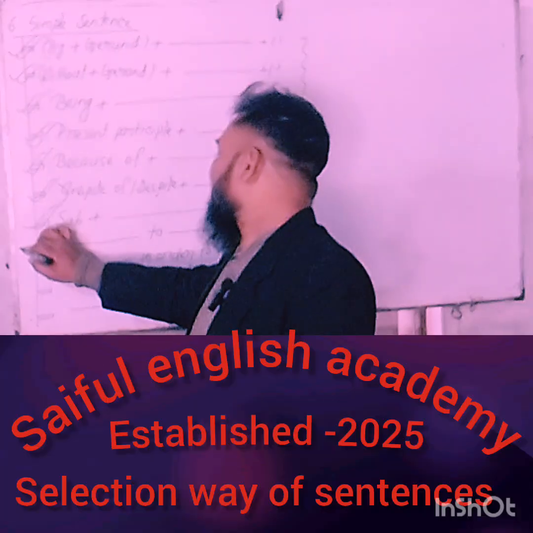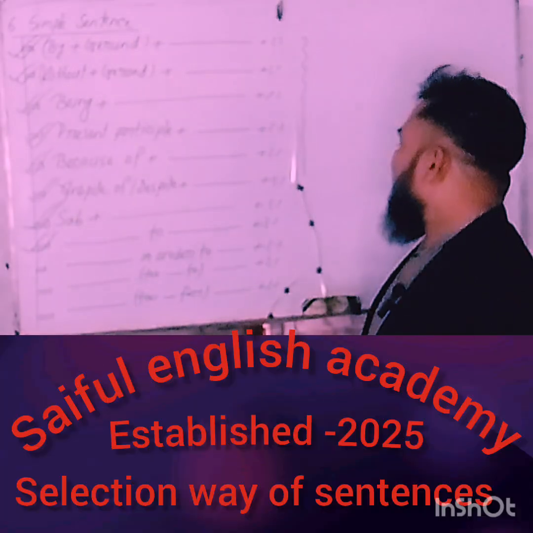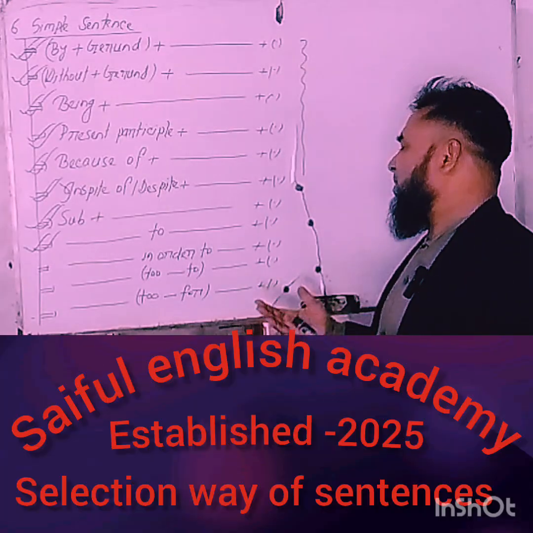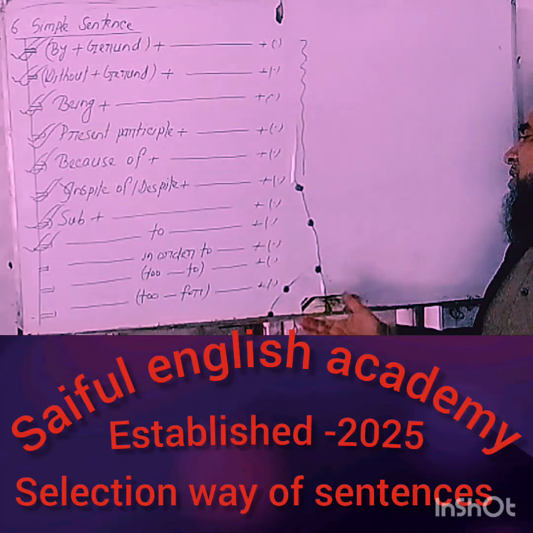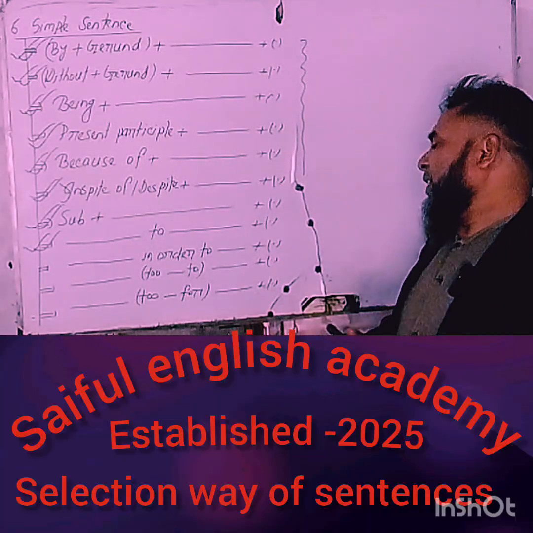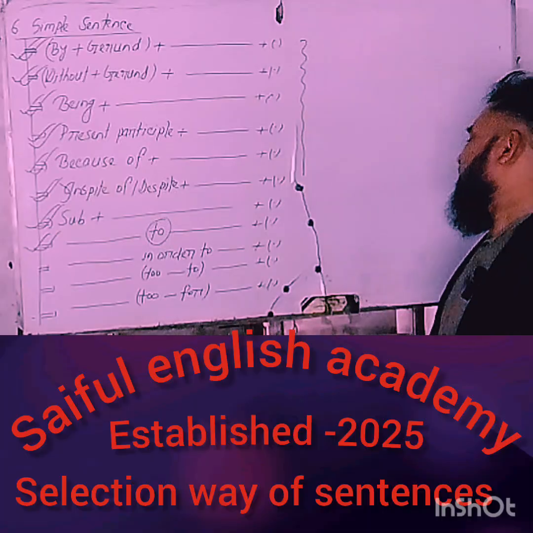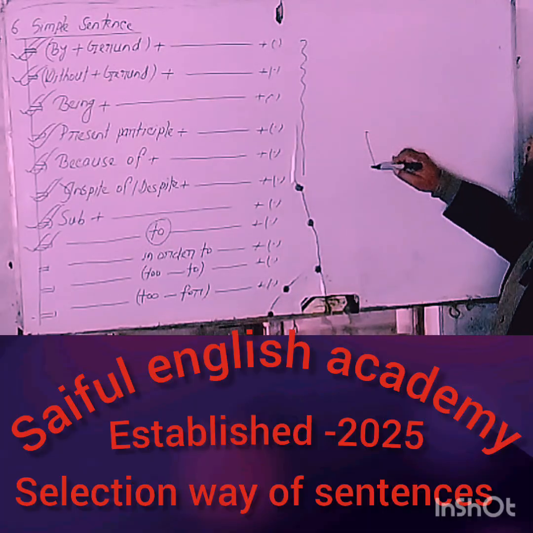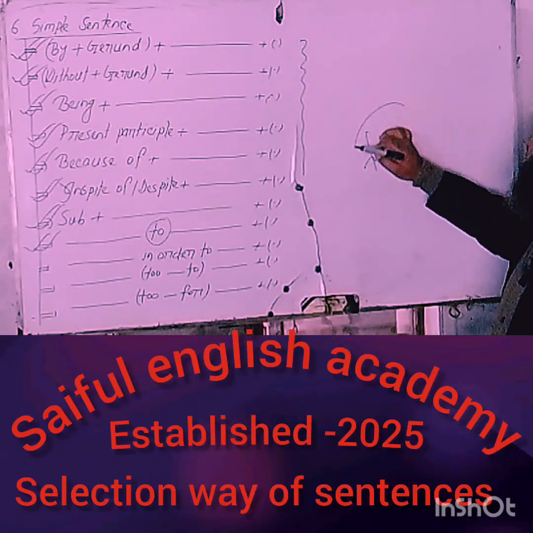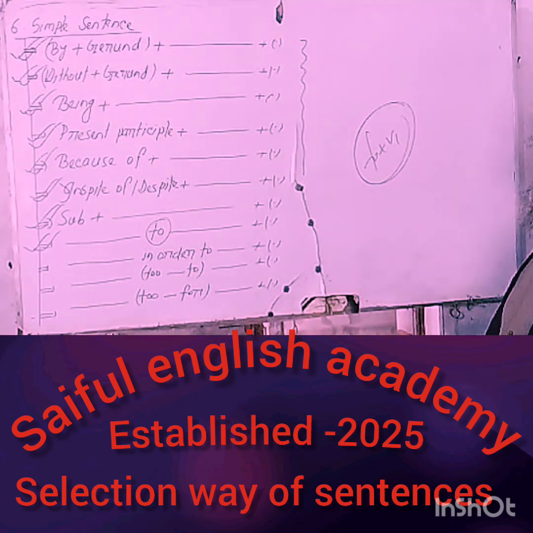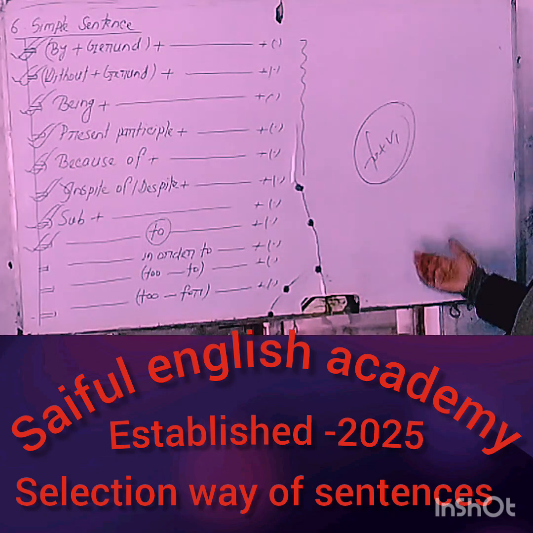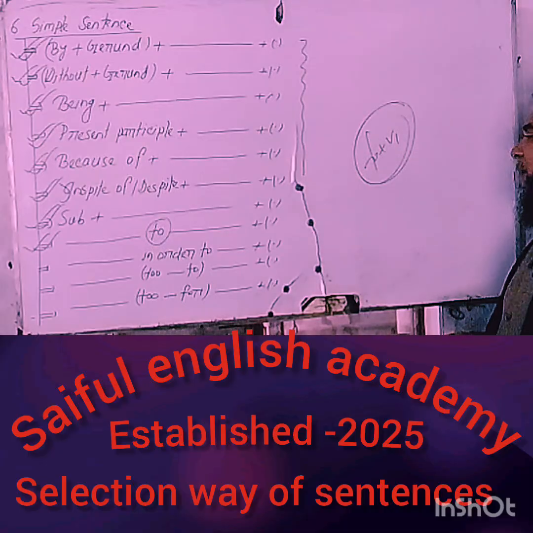Then, learners, next is a sentence mixed with 'to', that means infinitive 'to'. You have to keep in mind that if any sentence is mixed with infinitive 'to', of course you know what an infinitive is: to plus v1. The form of to plus v1 is called infinitive, which was a matter of our previous classes. You know that, you have understood clearly.